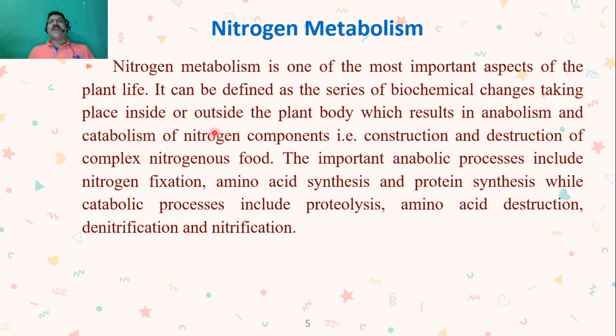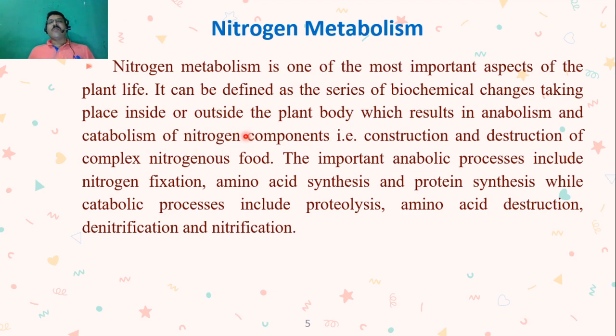Means when a plant uses ammonia for the synthesis of different products like proteins, enzymes, amino acids, DNA, etc., this particular process of synthesis is known as anabolism.